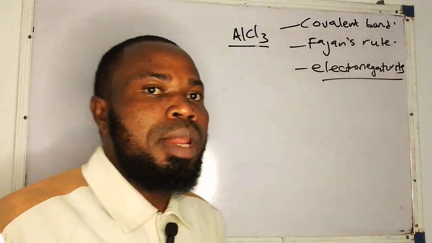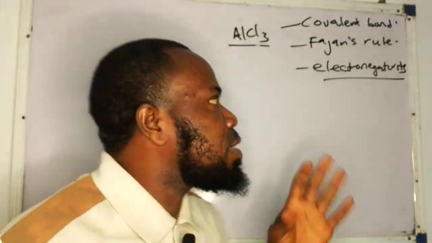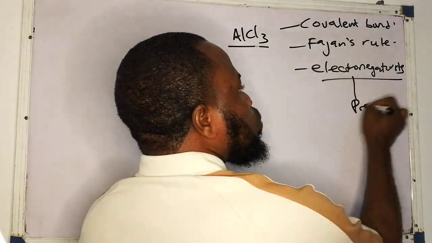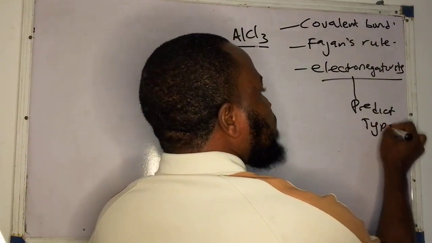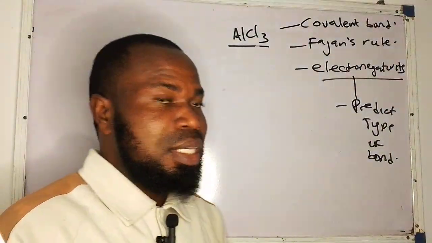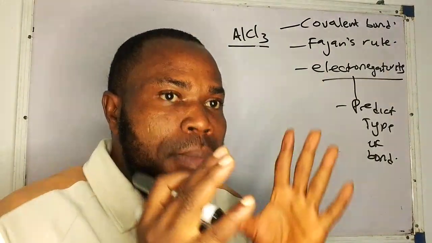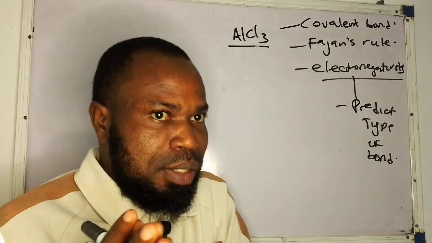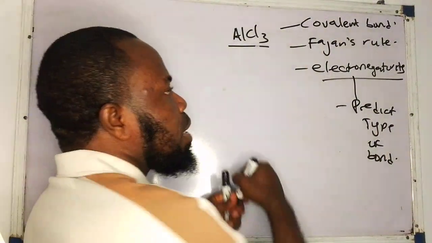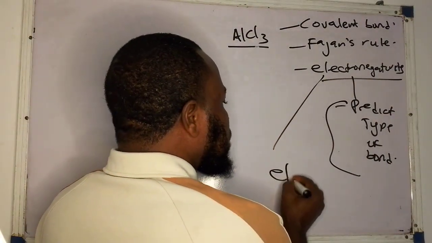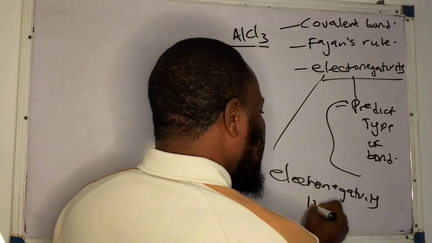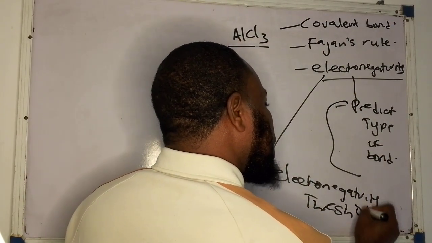One thing I want you to keep at the back of your mind as we start the class proper is that electronegativity can be used to predict the type of bond. This is the first information you must remember in today's class: electronegativity difference can be used to predict the type of bond. What do we mean by that? Ladies and gentlemen, boys and girls, there is what we call the electronegativity threshold.